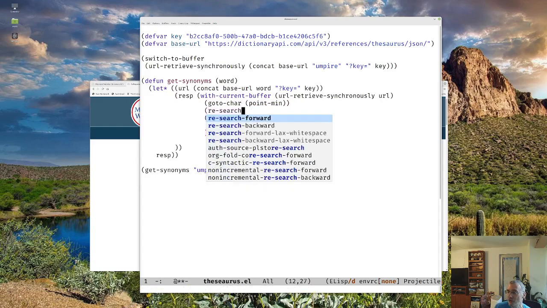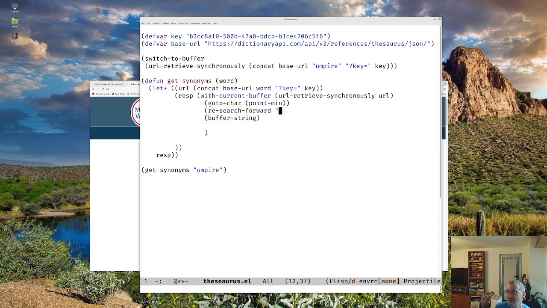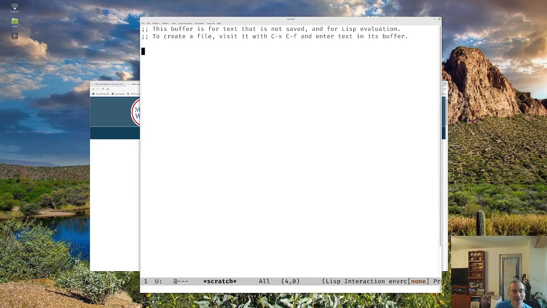We're going to search forward for that regular expression. Notice we're bringing together all the things we've done in earlier videos. In the regular expression, the caret means the beginning of the line, the dollar sign means the end of the line. So what we're saying is, give me an empty string. So it's going to search forward.